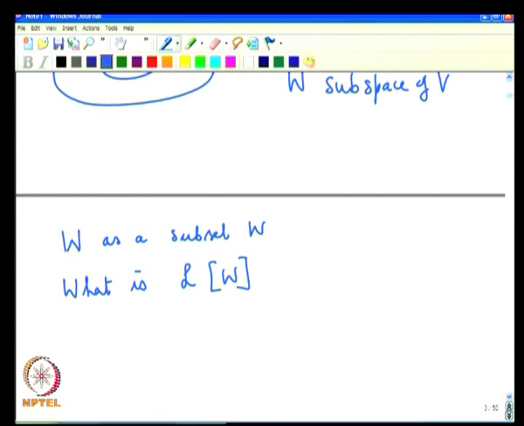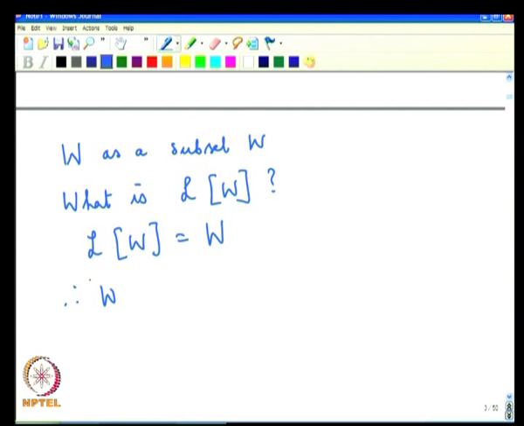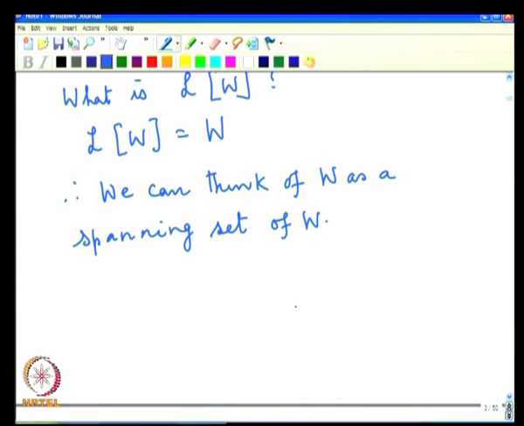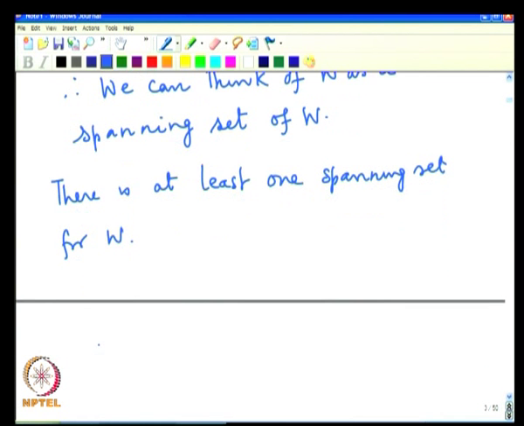We know that L(W) is the smallest subspace containing W, but W is already a subspace, and therefore L(W) is indeed equal to W. So we can think of W as a spanning set for itself, and therefore there is at least one spanning set for every W. But are we satisfied with this spanning set?